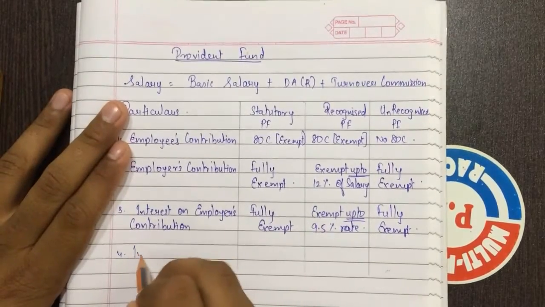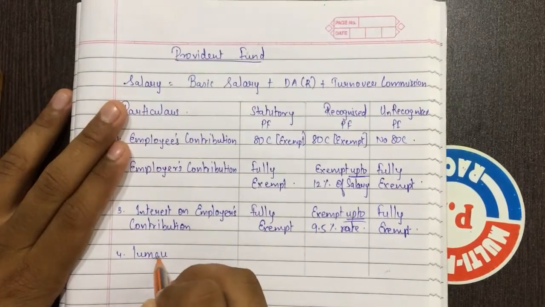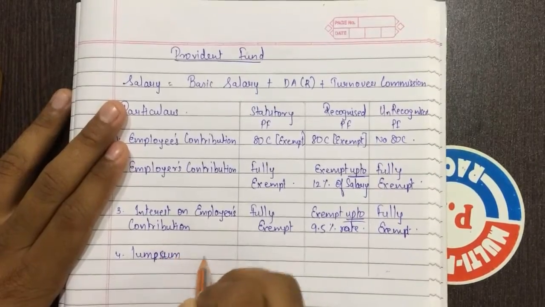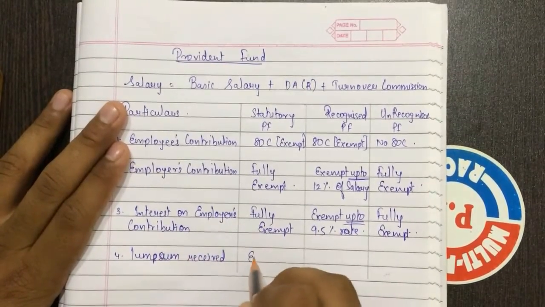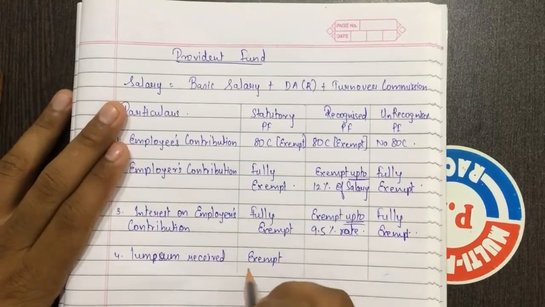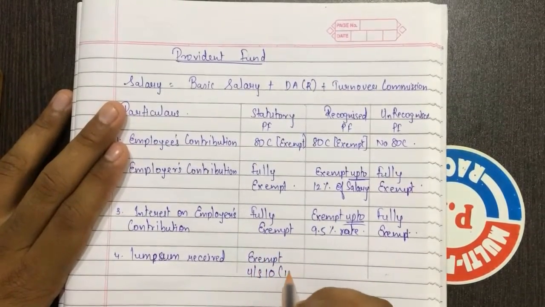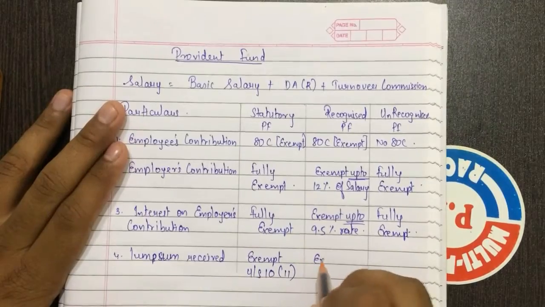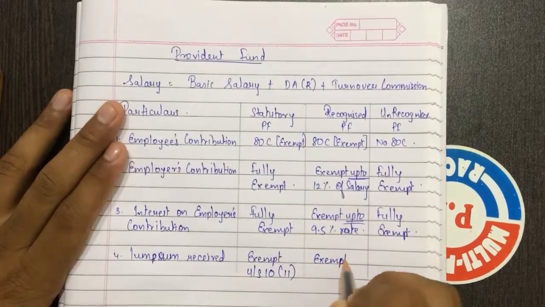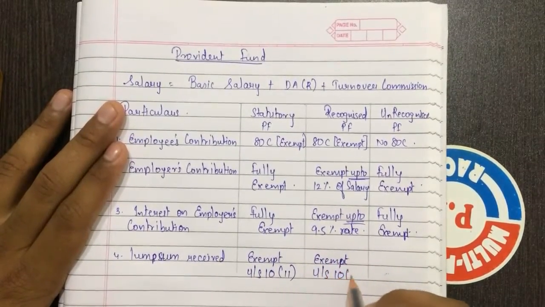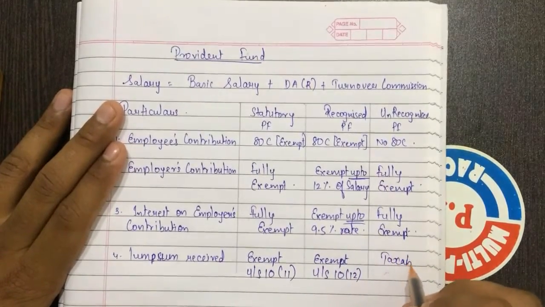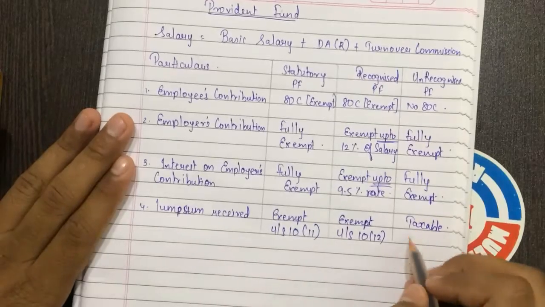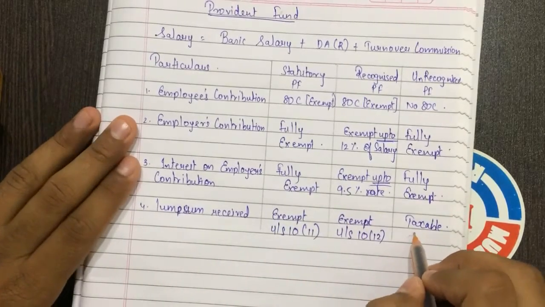If lump sum received from statutory provident fund, it is exempt under section 10 subsection 11. Recognized is also exempt under section 10 subsection 12. But for unrecognized it is taxable. How taxable? I'll be showing it over here.